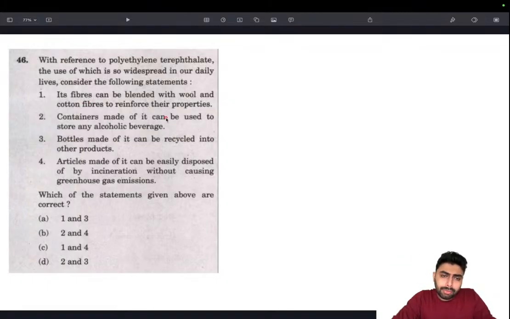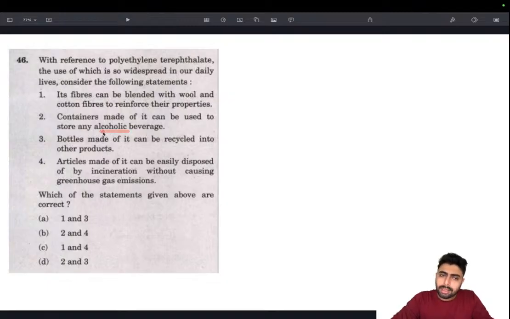Then containers made of it can be used to store any alcoholic beverage. That begs the question, any alcoholic beverage, you can imagine the kind of alcoholic beverages that's found across the world. They will have varying pH levels, varying physical and chemical properties, and there is a reason why beers are served in glass bottles even now, or cans. They are not served in plastic bottles. So that could be a reason.